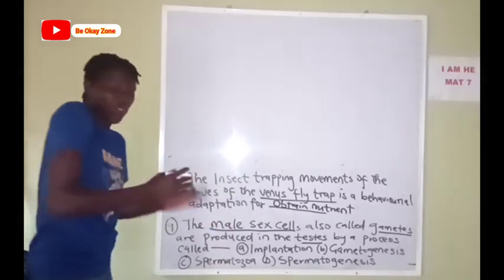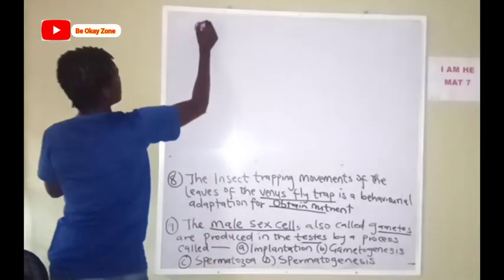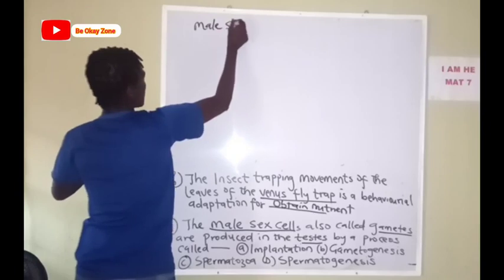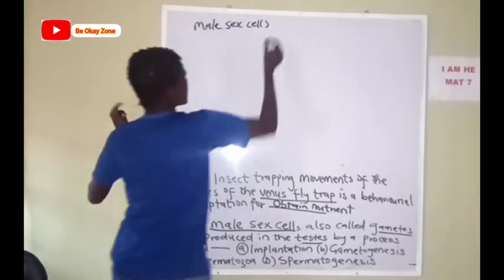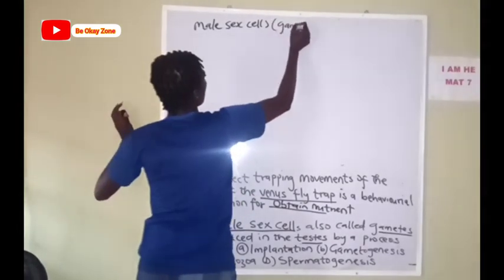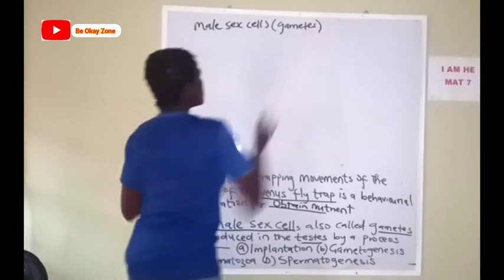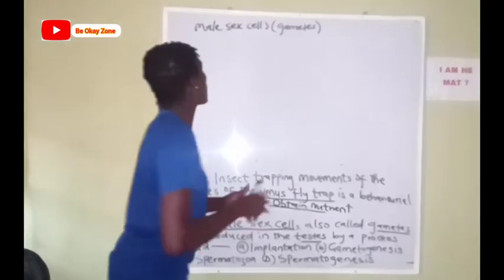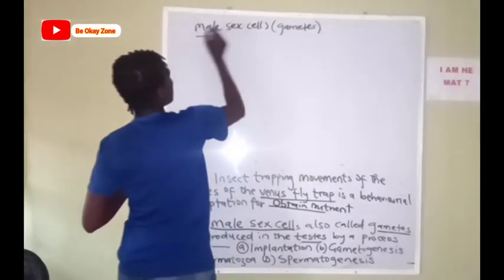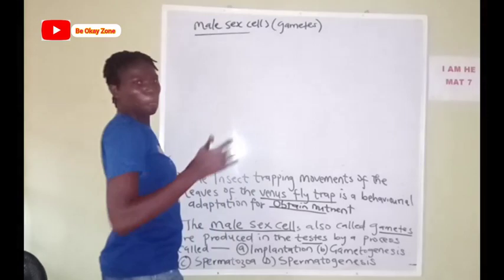Now, if you analyze this question too, it's talking about the male sex cell, also called the gamete. Now, what is this gamete? These gametes are called sex cells. Okay, so now they're just trying to make you understand the question.